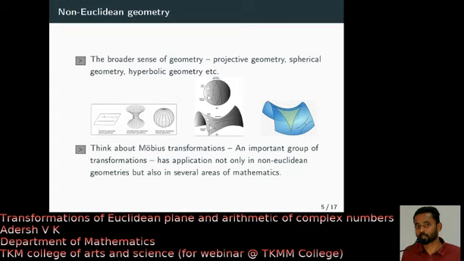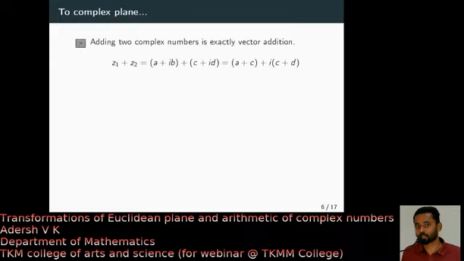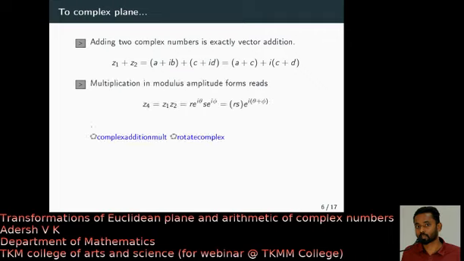All right. So now we can go back to the complex plane. What is the arithmetic of complex numbers? This is the definition of addition: just add the real part, plus i times the sum of the imaginary parts. And what is the definition of multiplication? In modulus-amplitude form, the multiplication goes like this. You consider a complex number r e^{iθ} and multiply it with s e^{iφ}; that will give you rs e^{i(θ+φ)}.